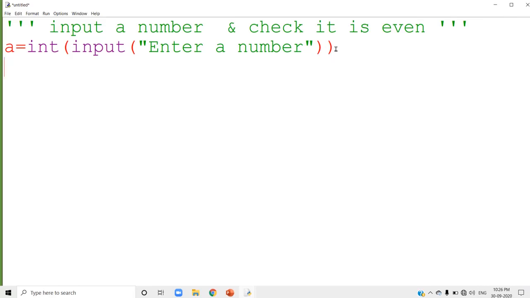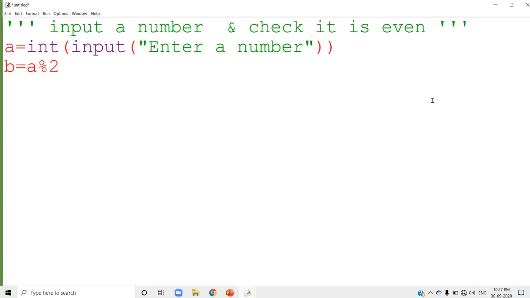And what do you want to do? You want to take the remainder after dividing the given number with 2. I am going to divide the given number a with 2 and take the remainder. Which is the remainder sign? The remainder sign is the percentage sign. a % 2 will give you the remainder. That remainder I am going to store inside the variable b.